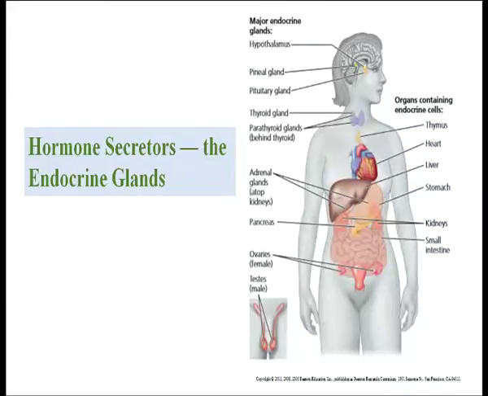There are a number of endocrine glands present in the body, including the hypothalamus, pineal gland, pituitary gland, thyroid gland, adrenal cortex, pancreas, ovary and testis. These glands are also connected to a number of organs like the thymus, heart, liver, stomach, kidney and small intestine.